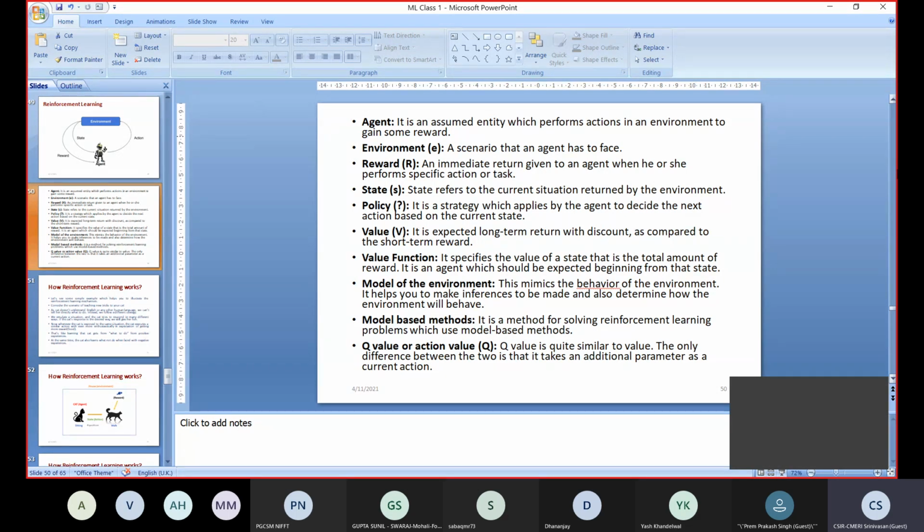If this situation is given to me, what will be my response. And model based methods are methods for solving reinforcement learning problems which use a model. The Q value and action value we will see in the coming slides.